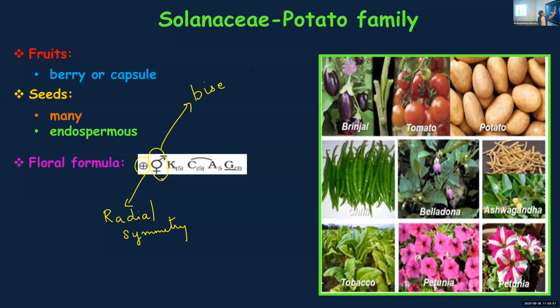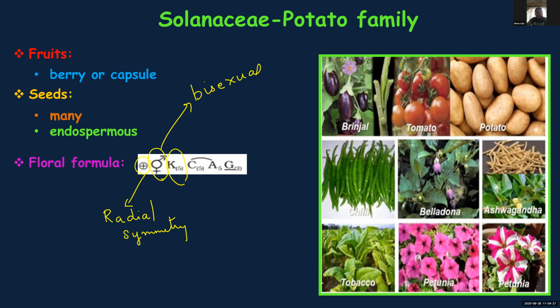Then, next symbol. You can see it clearly, no? Yes, ma'am. Okay. Anna, tell me what does the third one indicate? Calyx. More things are associated with that. How many? Calyx includes what?